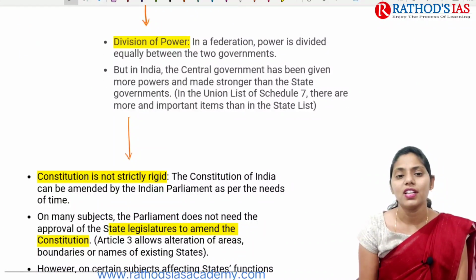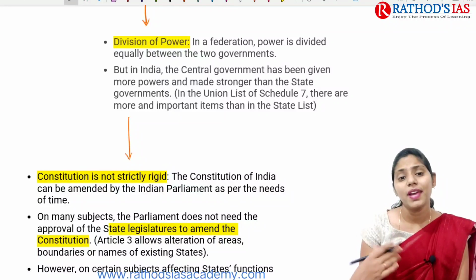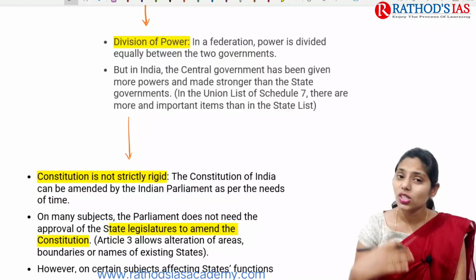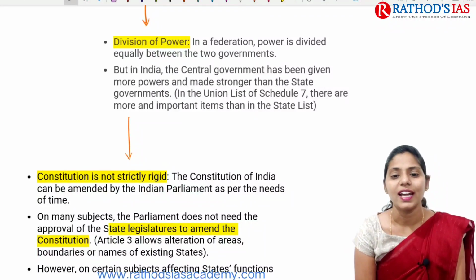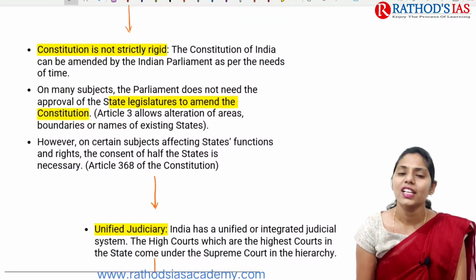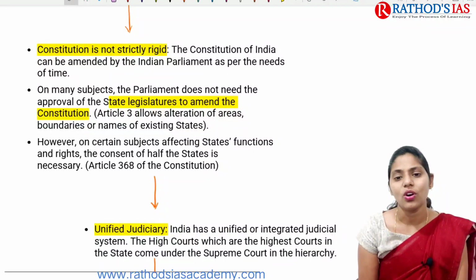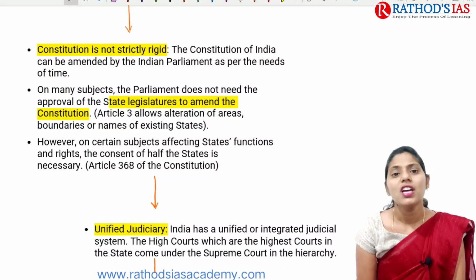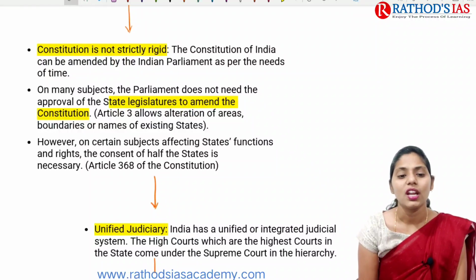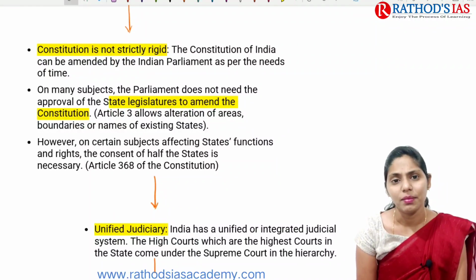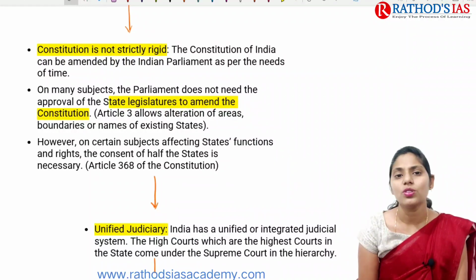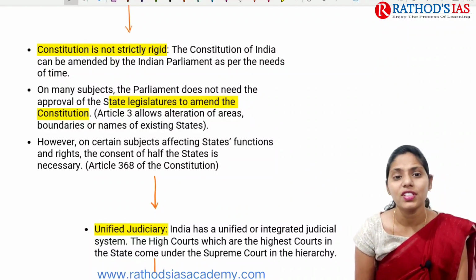The next one is division of power. In a federation, power is divided equally between the two governments. But in India, the central government has more powers compared to the states. The central government is stronger than the states. The next one is that our constitution is not strictly rigid. We can amend our constitution by following some process. For many subjects, Parliament does not need the approval of state legislatures to amend the constitution. But for certain subjects like fundamental rights and DPSP, the consent of half of the states is also needed.